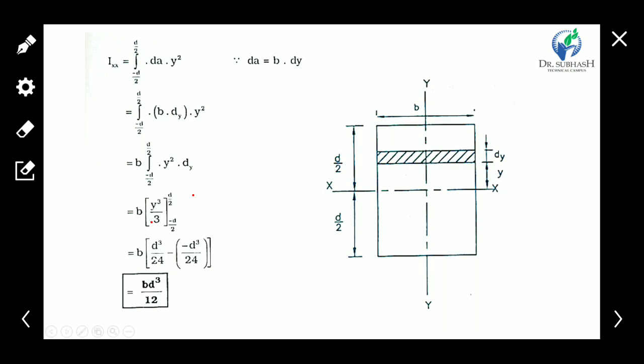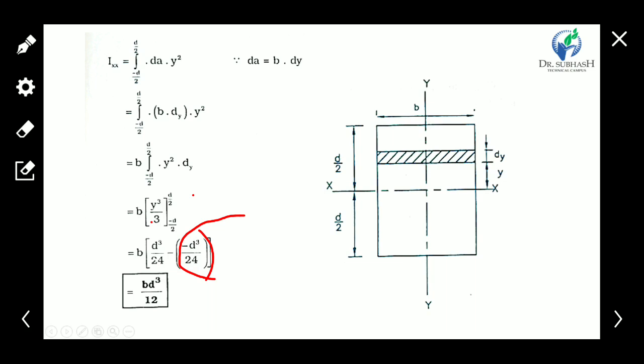So put these limits in y cube upon 3. The cube of 2 is 8, into 3 is 24, and d raised to cube. Similarly for the negative limit, the sign becomes plus.